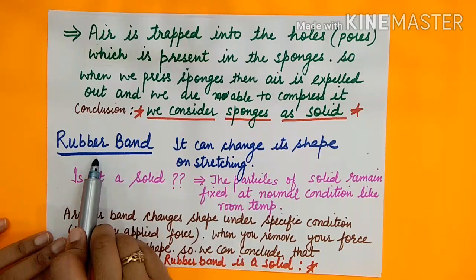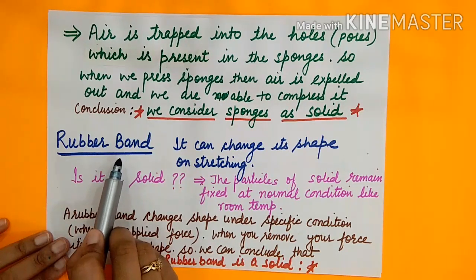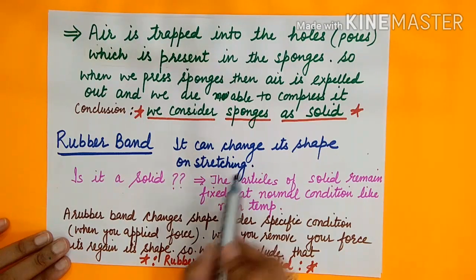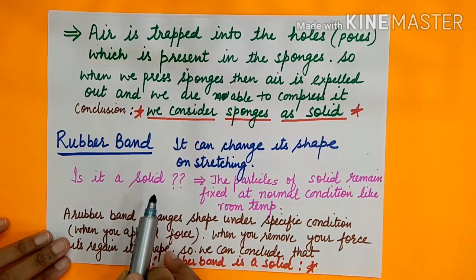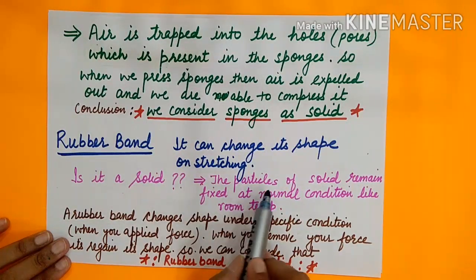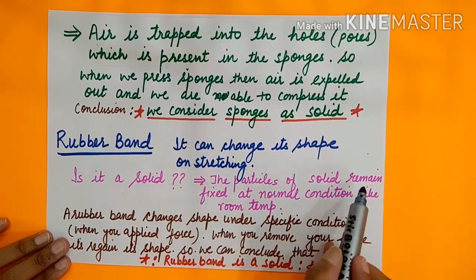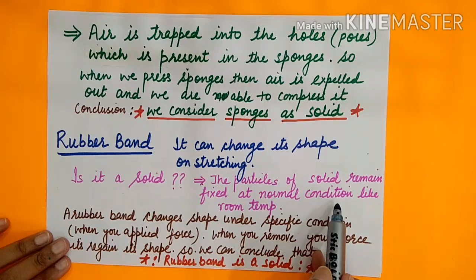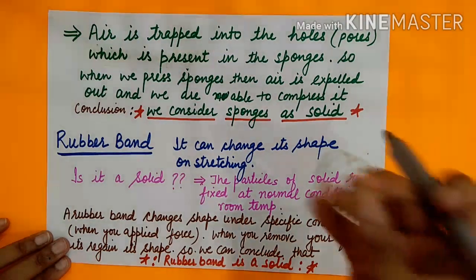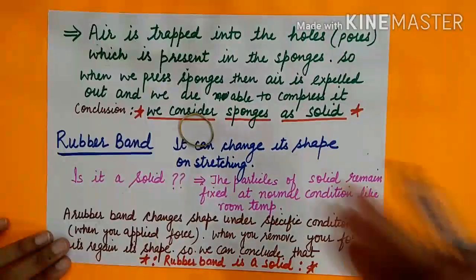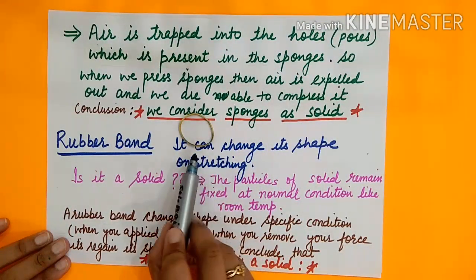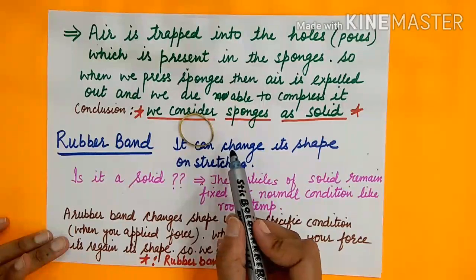Now take another special case, rubber band. It can change its shape on stretching. Is it a solid? So first you should know about solid. What is solid? The particles of solid remain fixed at normal condition like room temperature. So if you take a rubber band, you can see the particles of this rubber band remain fixed at normal condition.